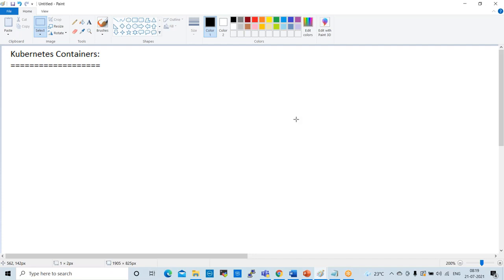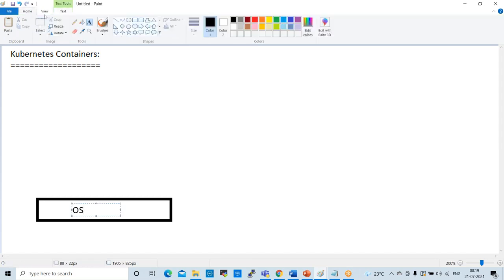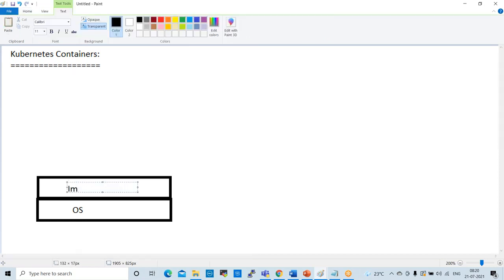Fine. For example, this is my operating system, OS. On top of this, we run a container engine. Here we have some layer which is the image, Docker image.